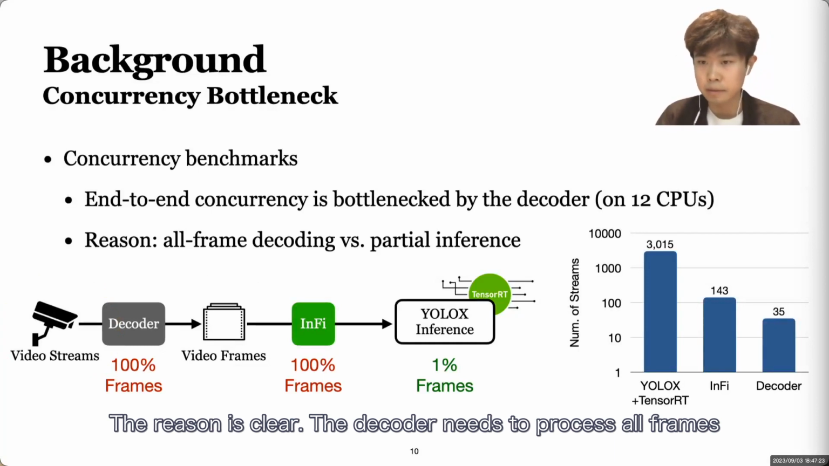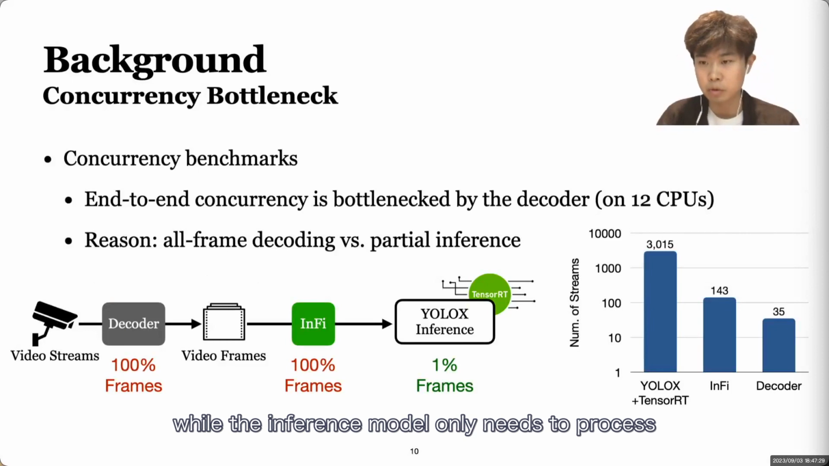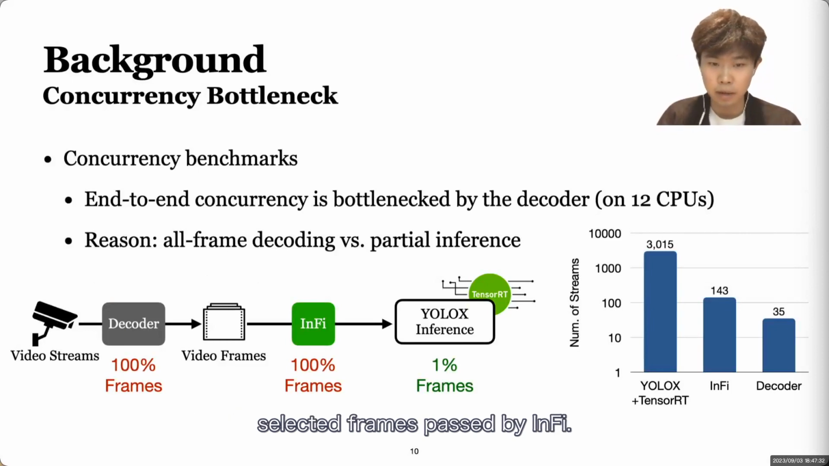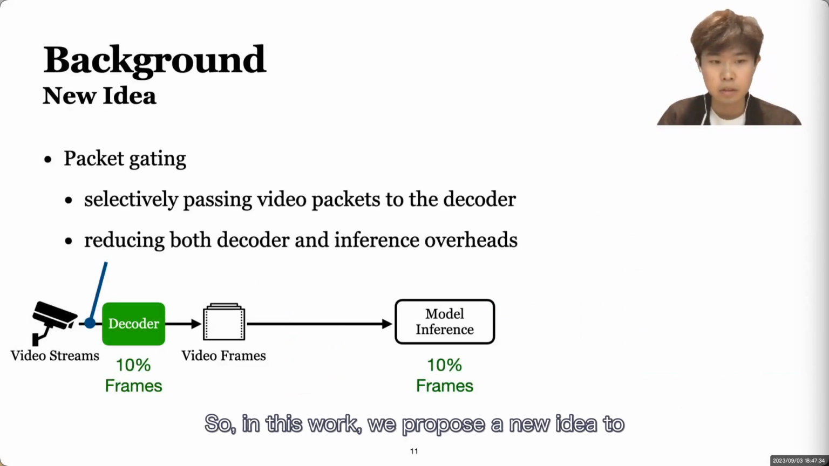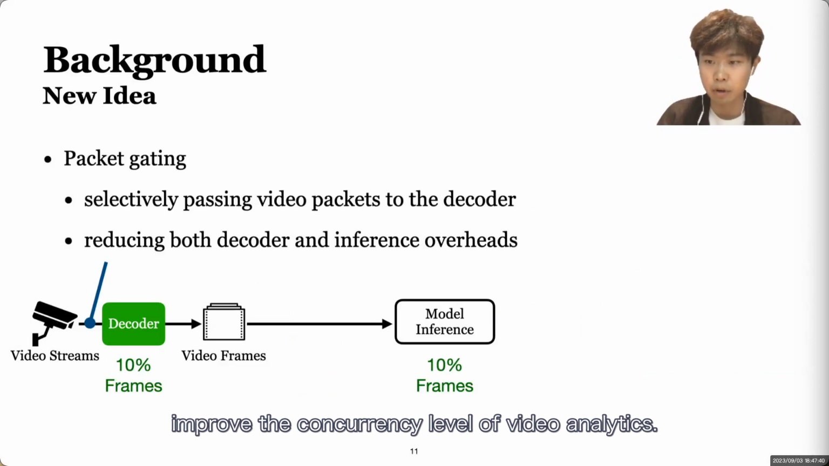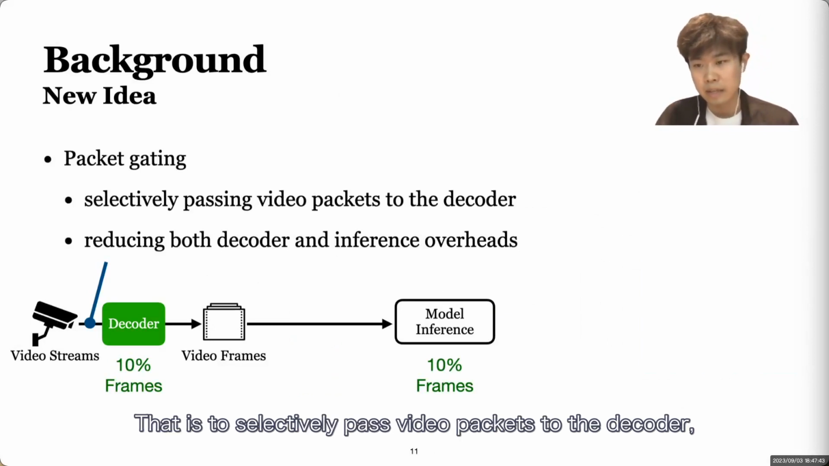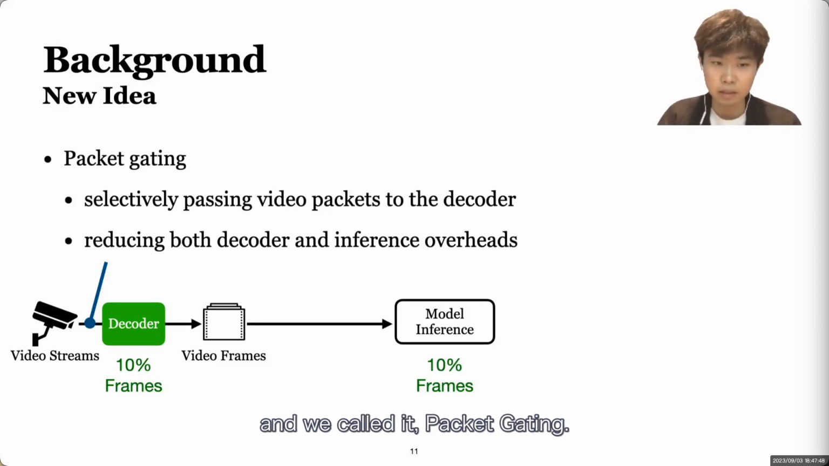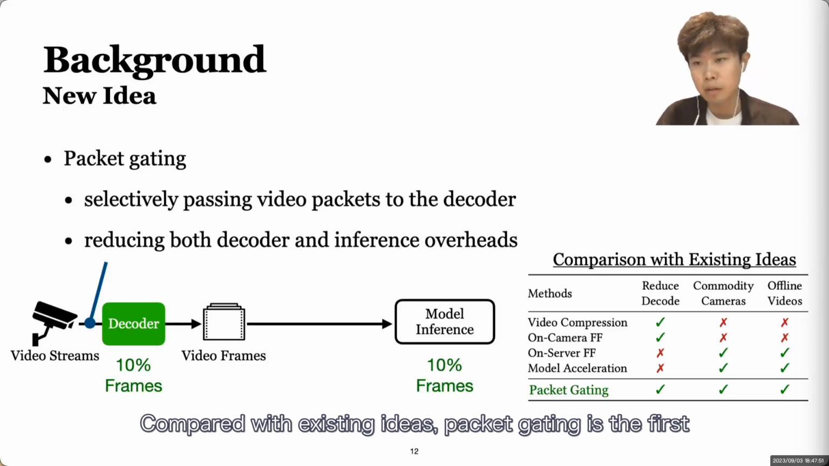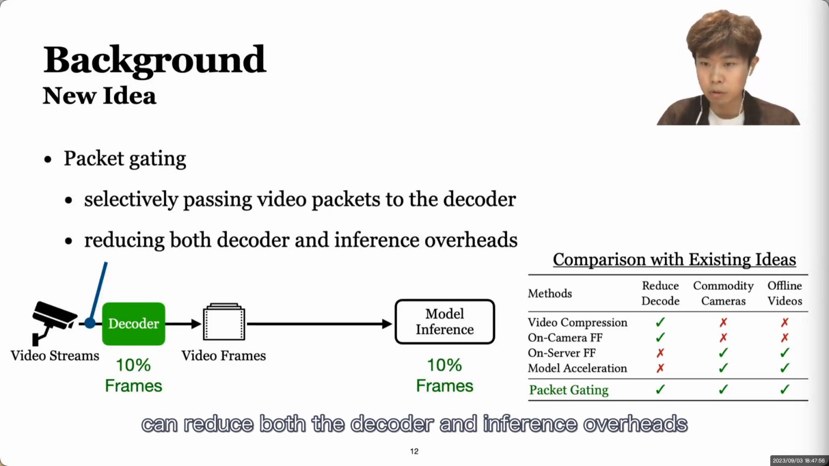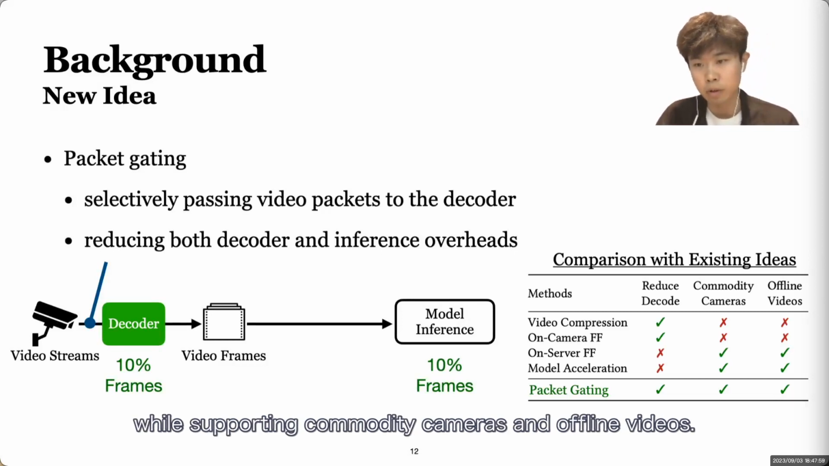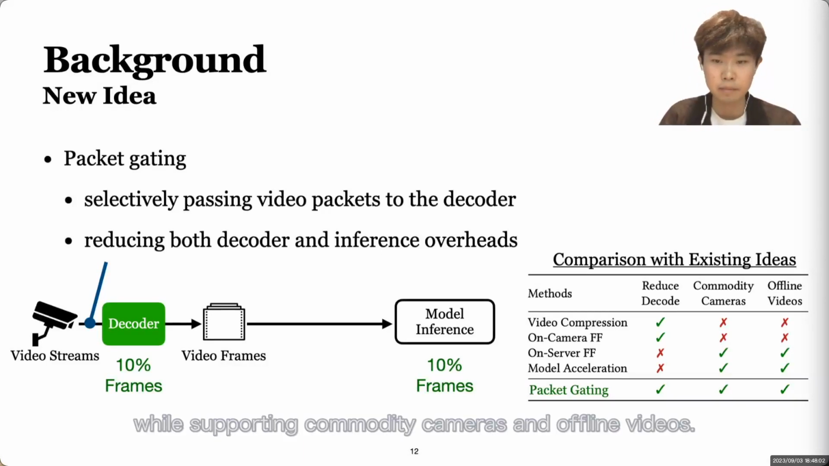The reason is clear. The decoder needs to process all the frames, while the inference model only needs to process selected frames passed by the Infi. So, in this work, we propose a new idea to improve the concurrency level of video analytics, that is, to selectively pass video packets to the decoder, and we call it packet gating. Compared with existing ideas, packet gating is the first that can reduce both the decoder and the inference overheads while supporting commodity cameras and offline videos.